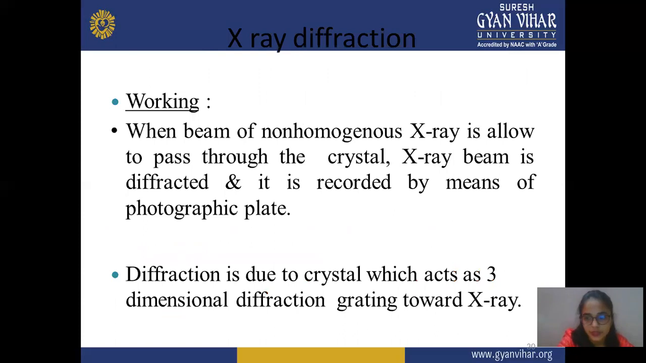Next type is X-ray diffraction. In X-ray diffraction, when a beam of non-homogeneous X-ray is allowed to pass through the crystal, the X-ray beam is diffracted. It is recorded by means of a photographic plate, and the crystal acts as a three-dimensional diffraction grating for X-rays. In this X-ray diffraction, X-ray light is diffracted through a crystal. One reading is recorded due to this X-ray beam, and with the help of this record, you check which crystal type or crystal form your compound is in.